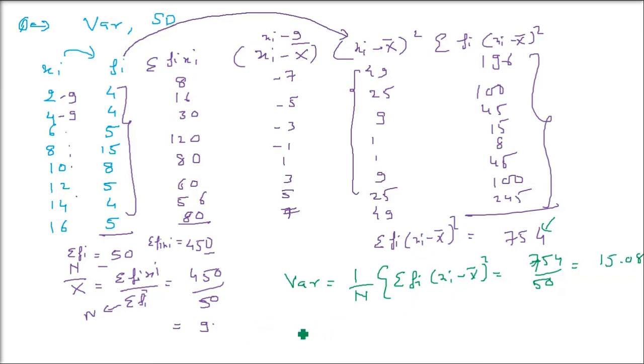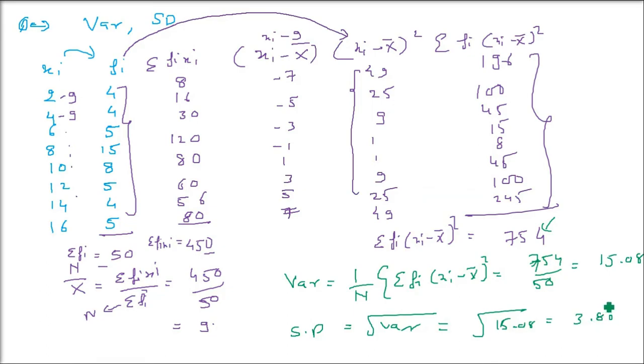15.08. Now standard deviation is what? Under root of this variance. So just take the under root of this 15.08, under root of variance, and that is going to be 3.88.